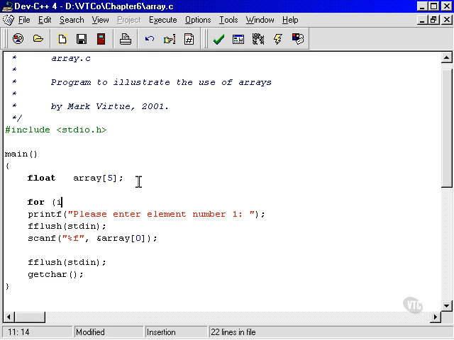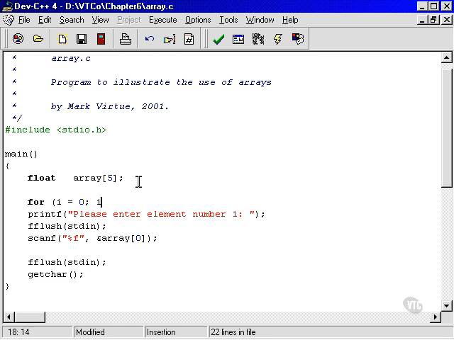Then, we'll initialize i. What's i going to start with? It's going to be the first one. Now the first one is always 0. This is very standard. I know that some of you might want to put a 1 there, but please get in the habit of putting a 0 there. It's very standard in C.